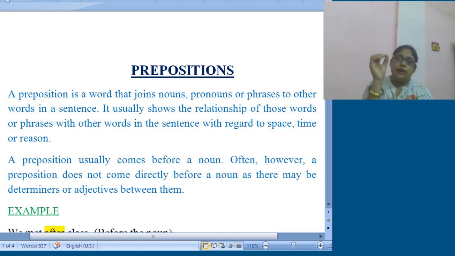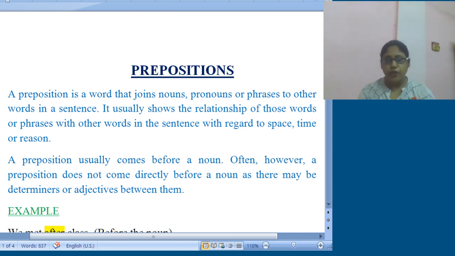And to be very specific about preposition, what is its function? Its function is to make us understand the relationship between the object and the other part of the sentence. So what is the relation between the object in the sentence and the other words? That is specified, that is hinted to us by a preposition.